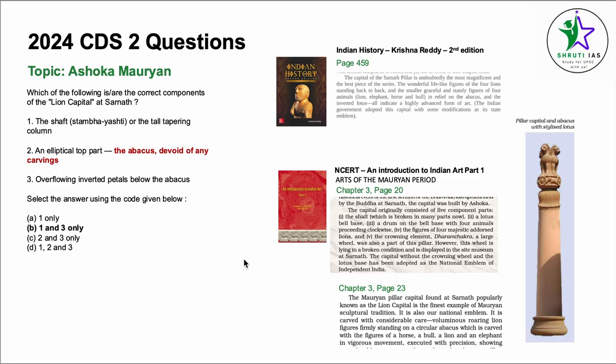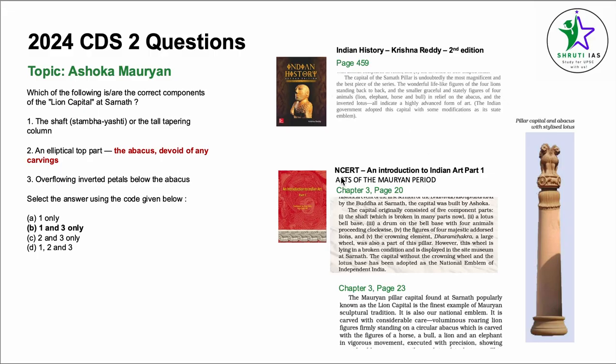Coming to question number 4, the topic is the Mauryan times or the Ashokan times. Which of the following are the correct components of the lion capital at Sarnath? The shaft, Stambha Yashti, or the tall tapering column. An elliptical top part, the abacus, devoid of any carvings. Overflowing inverted petals below the abacus. We have to make sure of reading these words like no, devoid, only, things like that. Now let's say, coming to the answer.